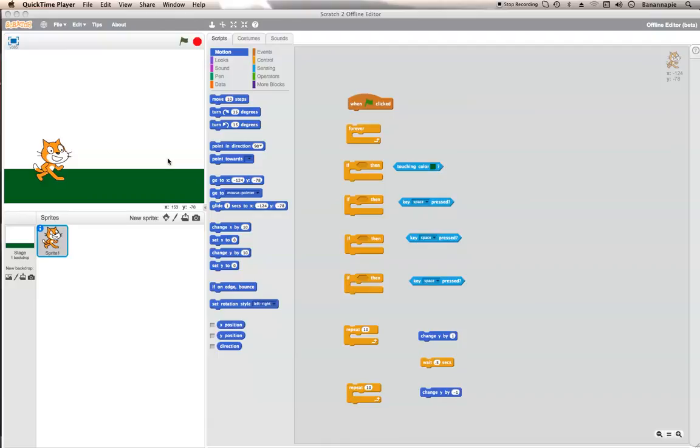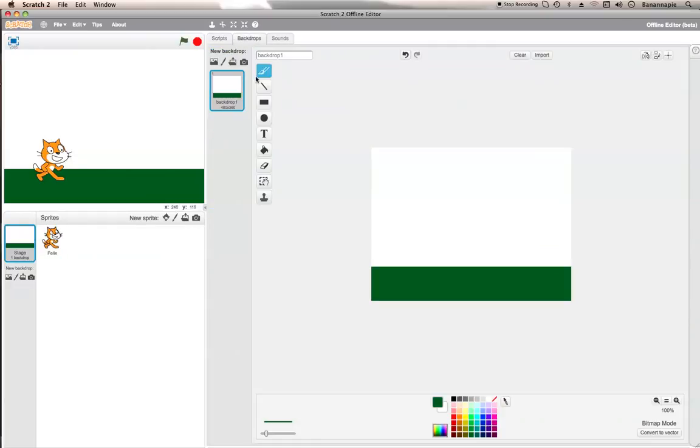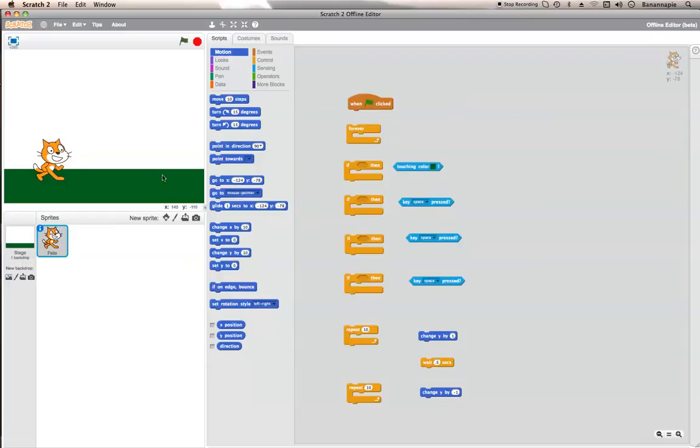So, we have the wonderful Felix here. Let's just name him Felix because that's what he's usually called. Otherwise there wouldn't be a game default in Scratch called Felix. And let's just call this backdrop grass. And then I will call this stage, I'll just call it stage. So this is basically the simple way of how to create a walking sprite.